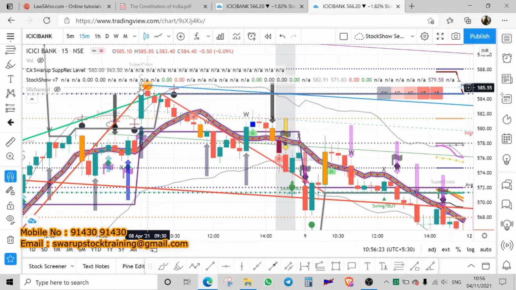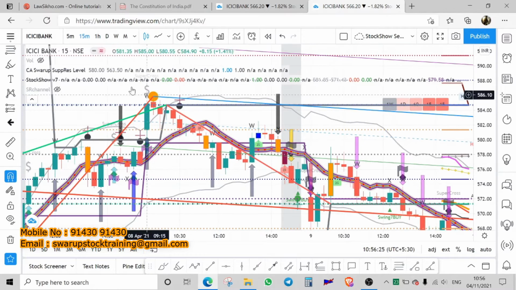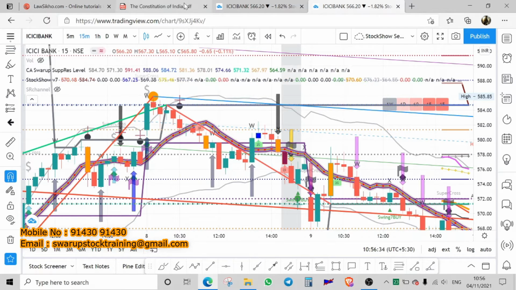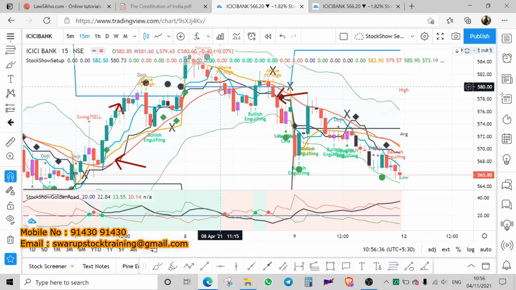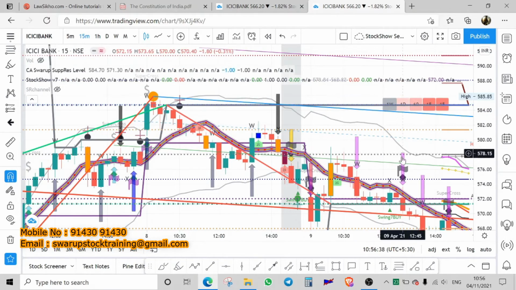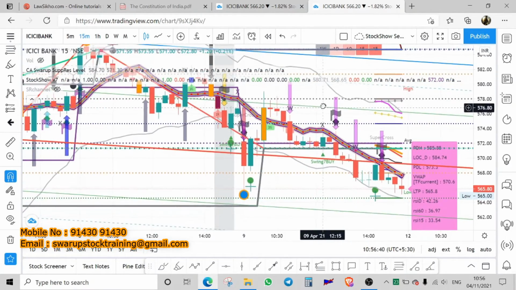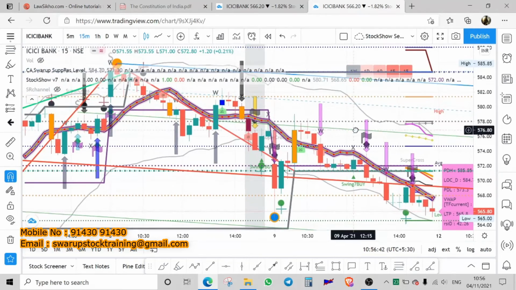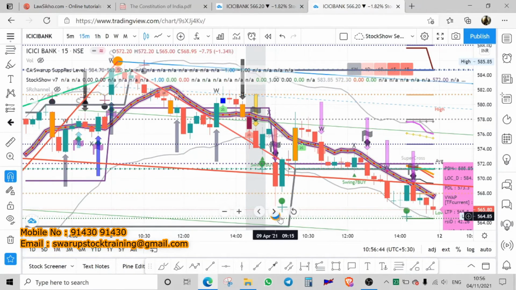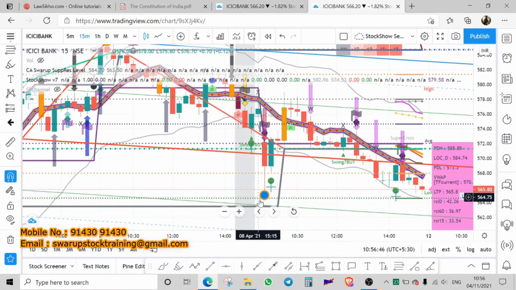So once the medium term upside is over, I will also take a short here, a short option. So therefore you can always take a ride. It does not happen in these places, it happens only in these places. Once I take a short, I will again wait for an orange cap, and at this level I got an orange cap.